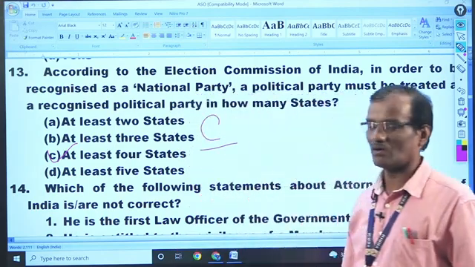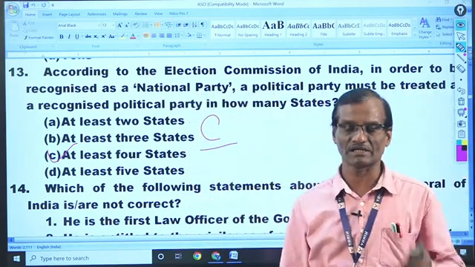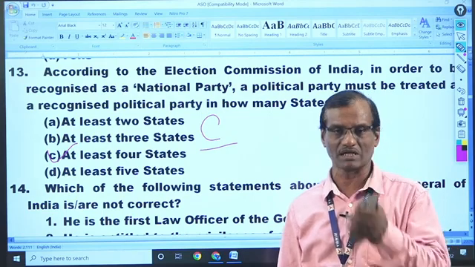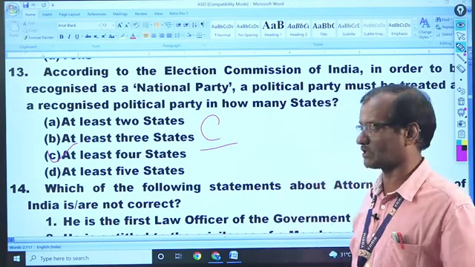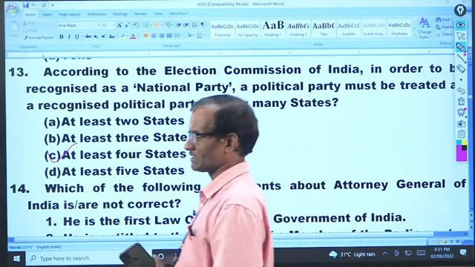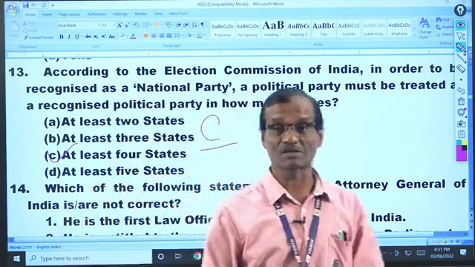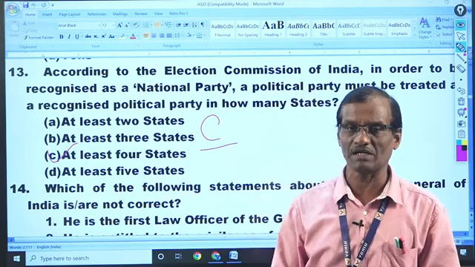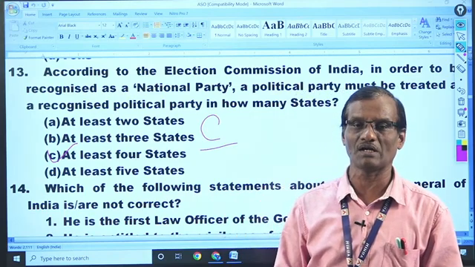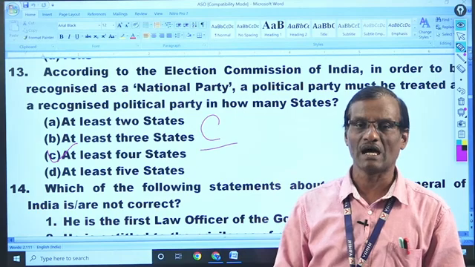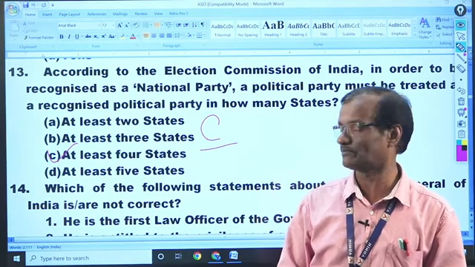So as of now we have 8 national parties: the Indian National Congress, Bharatiya Janata Party, CPI, CPIM, the Nationalist Congress Party, BSP, the Bahujan Samajwadi Party, All India Trinamool Congress, and the National People's Party.